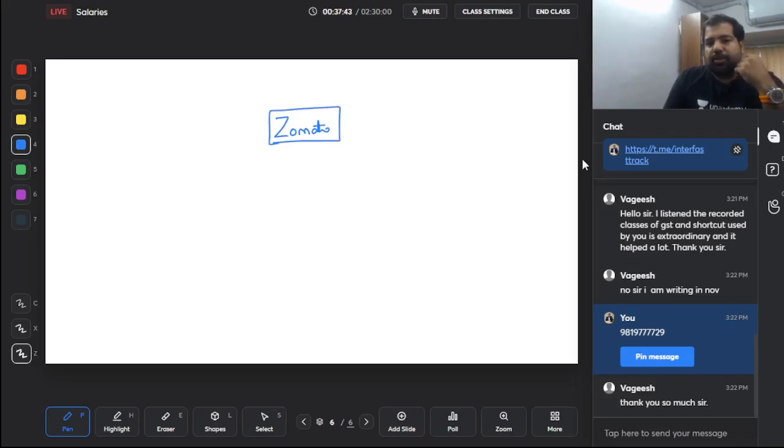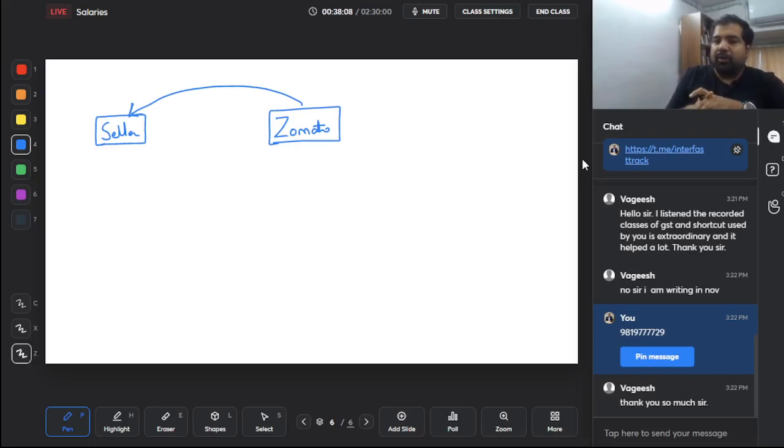Let's say you sell cakes on Zomato, and when you sold some cakes, Zomato got 1 lakh rupees for this whole month for your orders, and they are going to pay you that 1 lakh rupees. This is you, this is the seller, and this is the person who's paying you, Zomato. It could be Flipkart, Amazon, Uber, Ola, anyone who collects money and then pays it to you. Guys, whenever they pay the sellers or the Uber drivers, for the seller, this is income. So you sold cakes on Zomato and you got some income. This is online, so the section is section 194O.